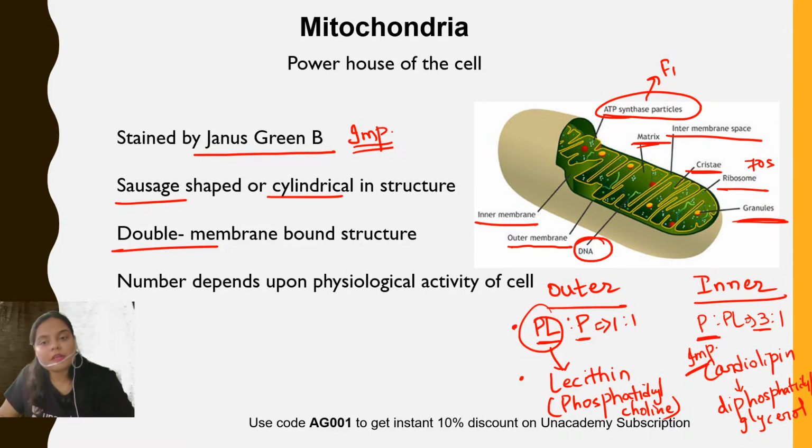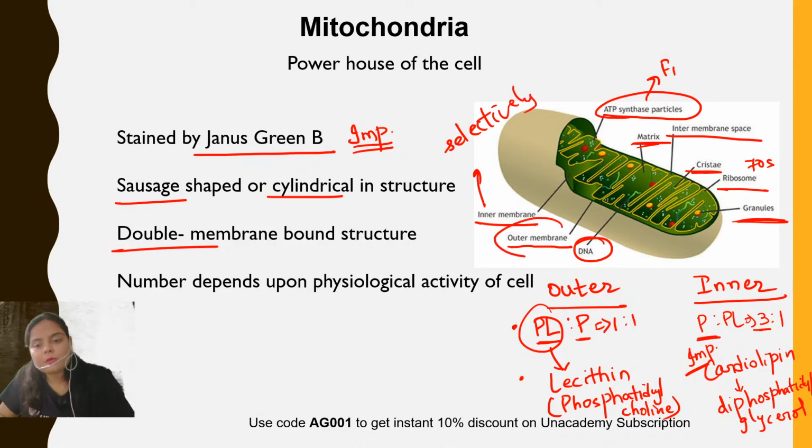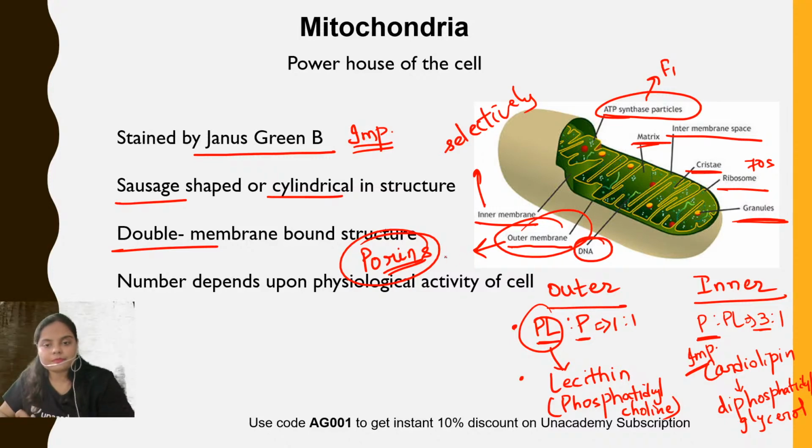Now talking about the permeability. The inner membrane is selectively permeable. It is very less permeable. But the outer membrane is more permeable as compared to the inner membrane. The reason is that in the outer membrane there is a specific type of protein channel called porins. Porins are intrinsic proteins, and they are present in more number as compared to the inner membrane. Because of the abundance of porins, the outer membrane is more permeable in nature as compared to the inner membrane. Okay, so this was about the structure of mitochondria.